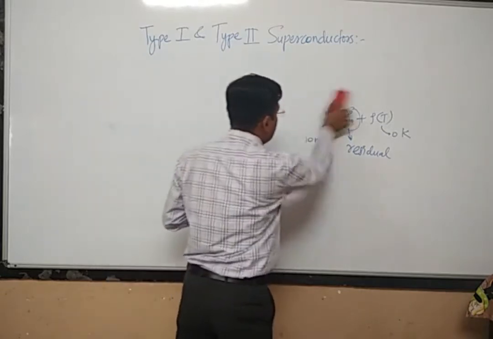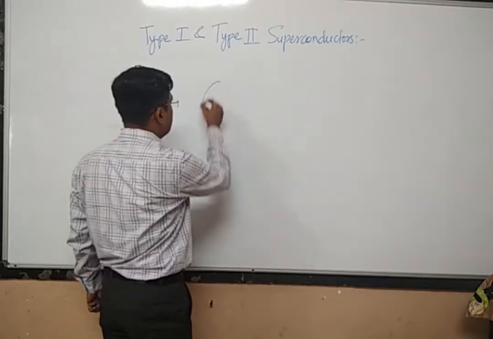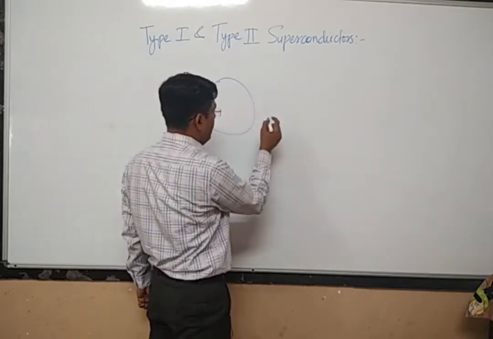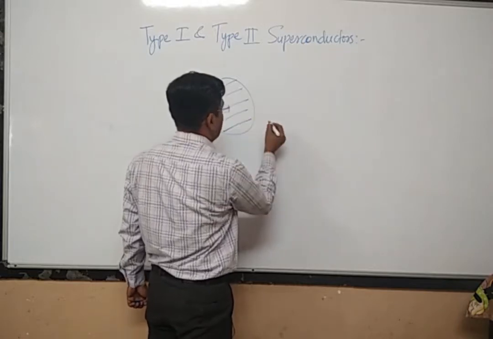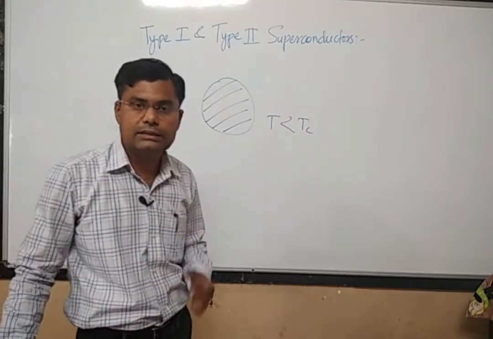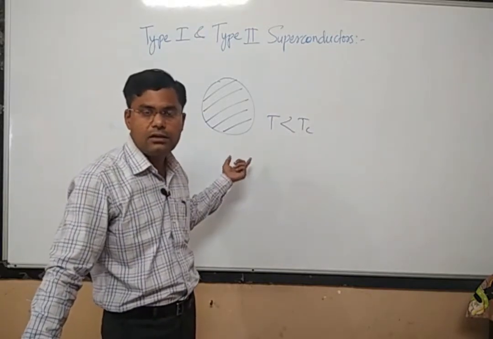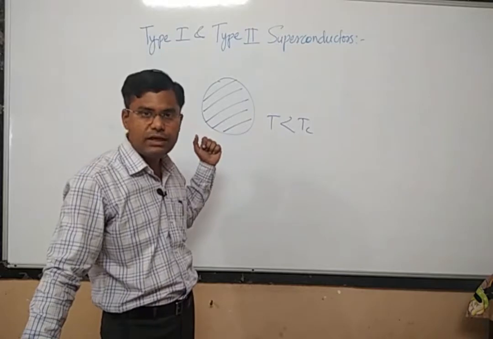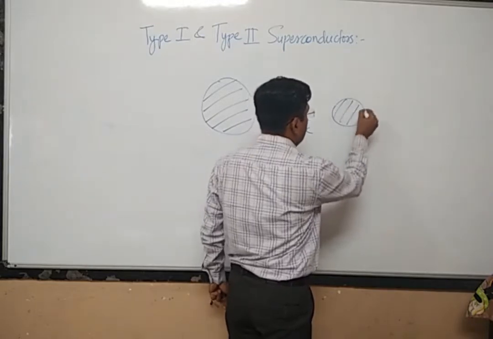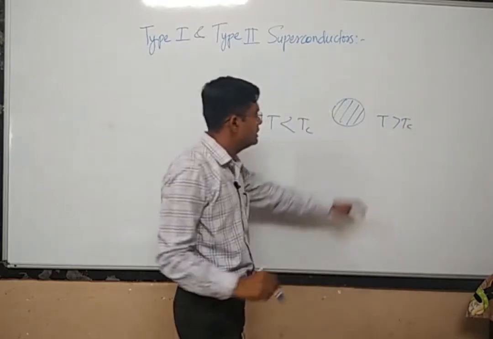So what we have learned is that a material will act as a superconductor when the temperature is less than the critical temperature. For example, suppose this is a superconductor. Then this material will act as a superconductor when T is less than Tc, that is, when the temperature of the material is less than the critical or transition temperature. We have also seen the Meissner effect in the last lecture. What is the meaning of the Meissner effect? Suppose there is a normal conductor, which means the temperature is greater than Tc, the critical temperature.